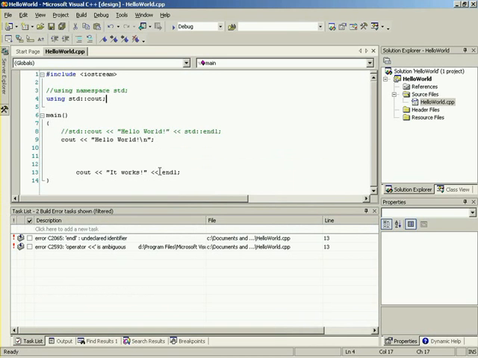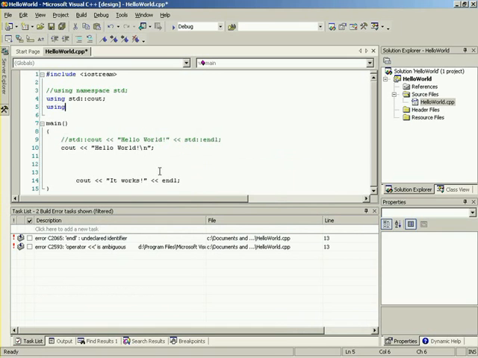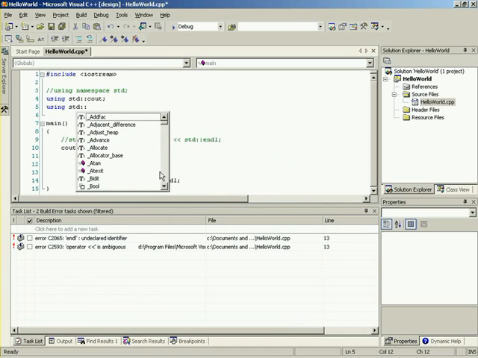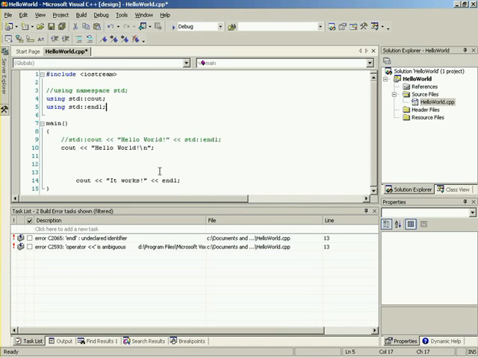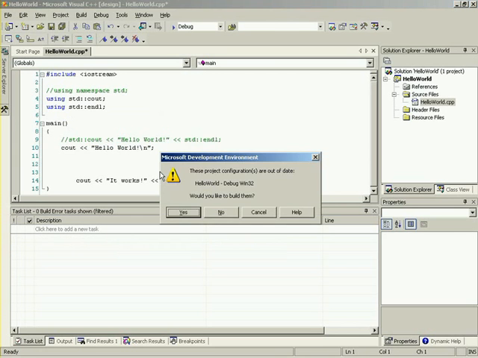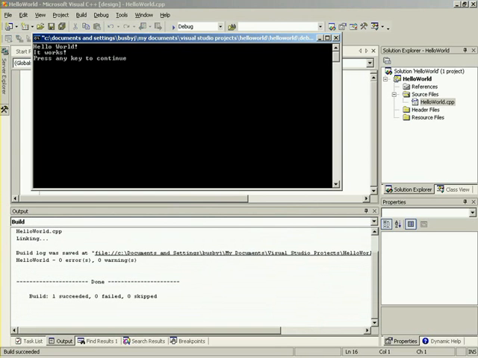So what we need to do is go up here and type using, and what is it, Buzz? I don't know, std, and then we put in some cute little colon thingies, and then we go and specify endl. Look at you typing all that out. What is going on here? You're an awesome student. Thank you. I can read your mind. Thank you. So now if we press that again, and we'll build it, and now it works fine.